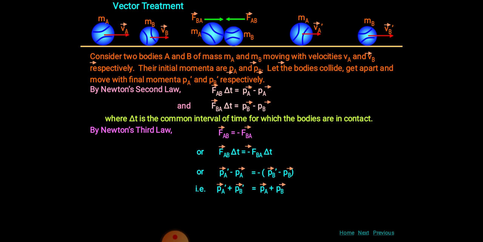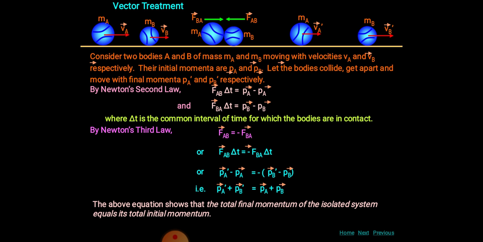And you know that PA dash plus PB dash, it is what? Total final momentum of an isolated system, and PA plus PB, it is what? Total initial momentum of an isolated system. So we can say that the total final momentum of an isolated system is equal to the total initial momentum.